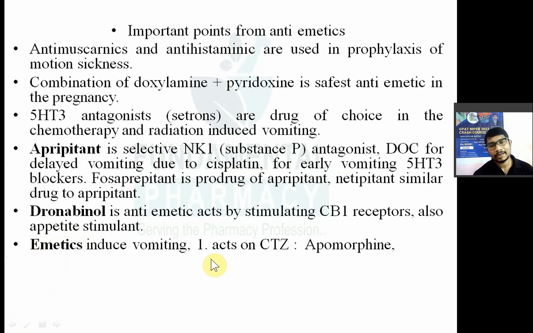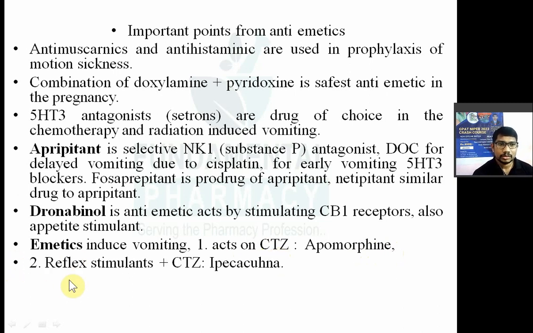These drugs either act on a chemoreceptor trigger zone as agonists. Example is apomorphine. So emetics का भी classification यहाँ पे देखो. Apomorphine will act on the chemoreceptor trigger zone, will stimulate the CTZ, right? So it is also known as a centrally acting drug. Apomorphine centrally acts on the chemoreceptor trigger zone and stimulates the CTZ cells, induces the vomiting. So reflex stimulant, it is known as a central stimulant as well as peripheral stimulant.